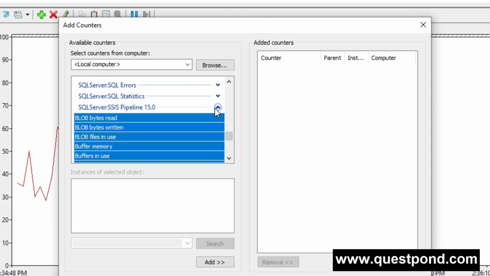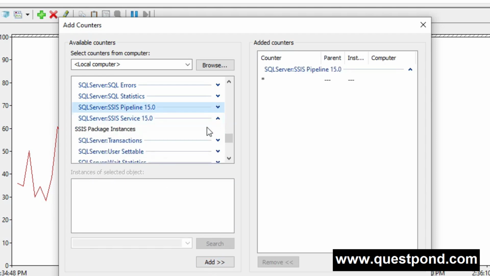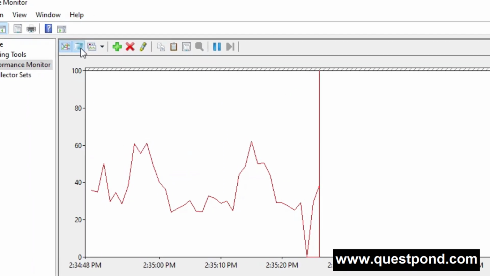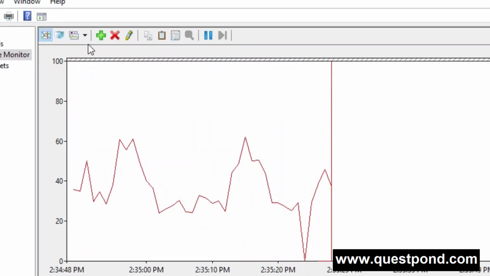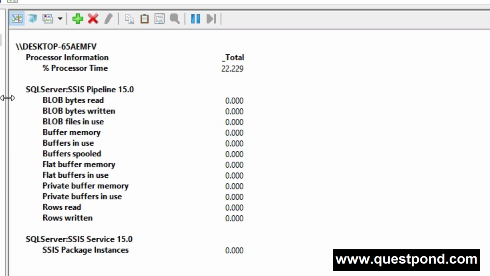So there you go. Let me add. Let's go here, add. That's it. Let's go here and let's check the report. So there you go. So these are the counters present in the SSIS performance counters for SSIS packages.